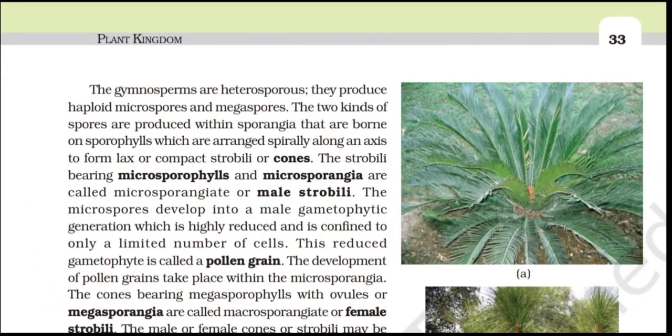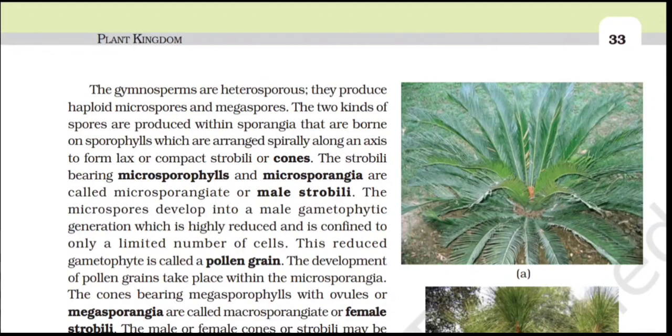The gymnosperms are heterosporous. They produce haploid microspores and megaspores. The two kinds of spores are produced within sporangia that are borne on sporophylls, which are arranged spirally along an axis to form lax or compact strobili or cones. The strobili bearing microsporophylls and microsporangia are called microsporangiate or male strobili. The microspores develop into a male gametophyte, which is highly reduced and is confined to only a limited number of cells. This reduced gametophyte is called a pollen grain.